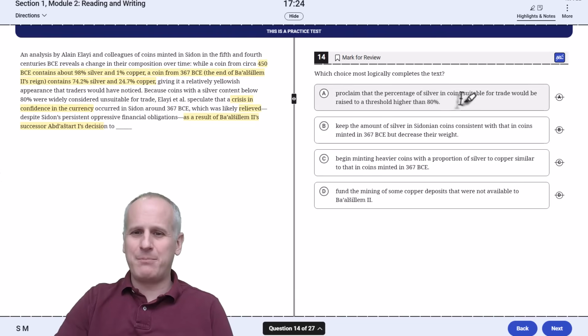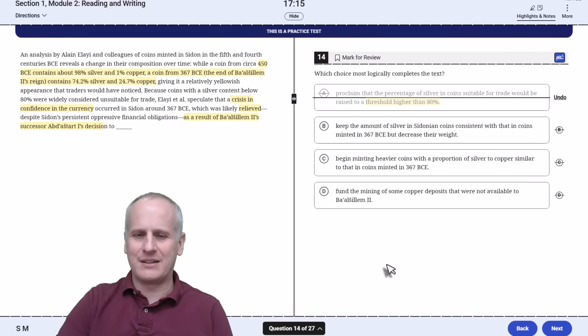So starting with choice A, proclaim that the percentage of silver in coins suitable for trade would be raised to a threshold higher than 80%. Well, if it's at 74.2, going above 80 isn't going to fix anything, so goodbye to choice A.